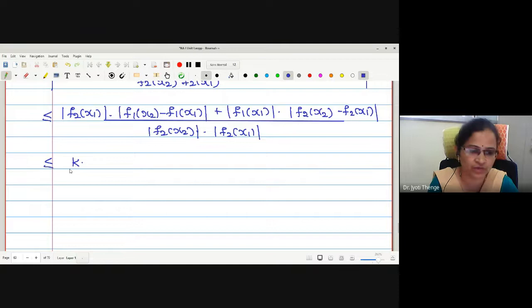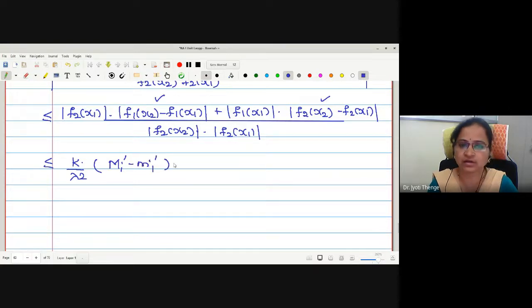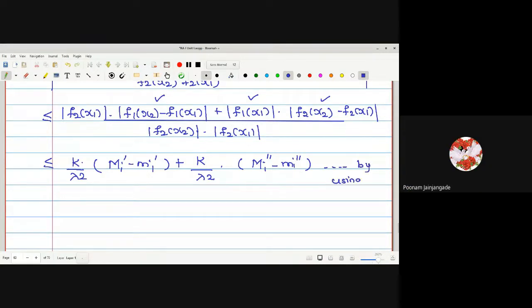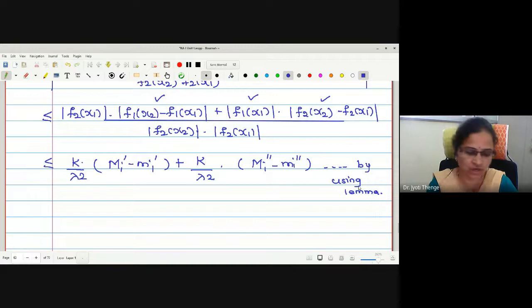Now, f2 function we have. Therefore, may I write lambda squared? Each one of them is less than 1 upon lambda, 1 upon lambda. And what is the bound for this term by using that previous lemma? Is it Mi dash minus mi dash, correct? Plus, again the bound for this function is k, denominator is lambda square, and the bound for this will be, by the lemma, Mi double dash minus small mi double dash. Correct, no? This is by using a lemma.